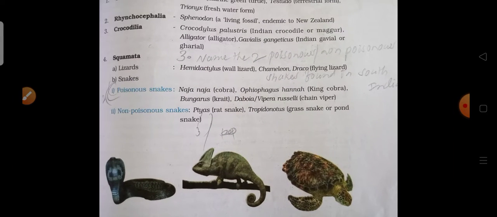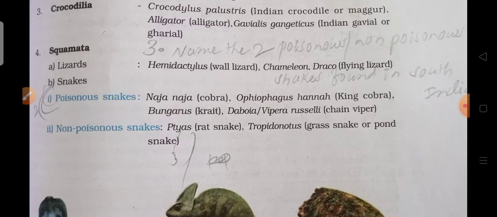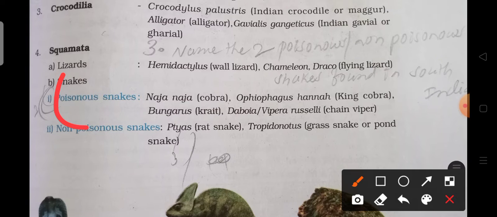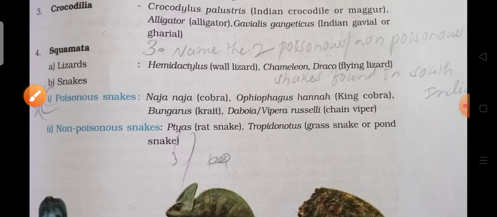Next, third question: name two poisonous and non-poisonous snakes found in South Asia. Either poisonous snakes or non-poisonous snakes will be there. This is the answer, from here to here you can write: Naja, Bungarus, and so on.